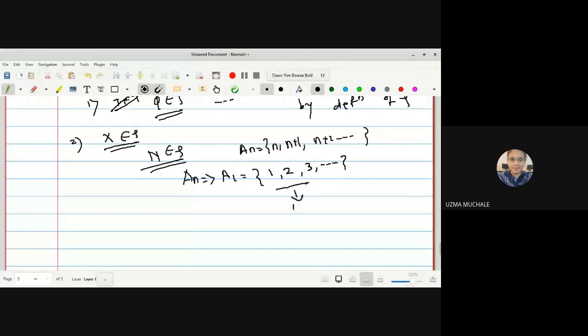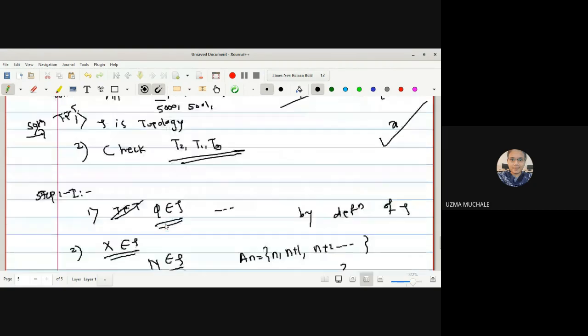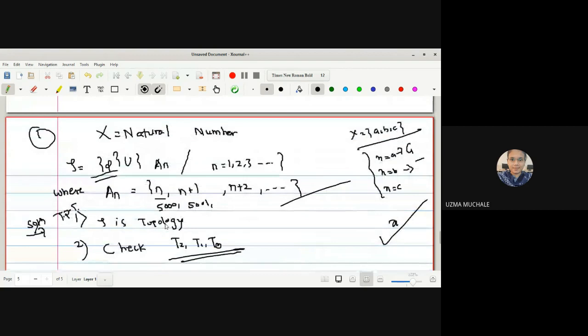This is nothing but your set of natural numbers. So A1 itself is X, the set of natural numbers, and hence it belongs to τ. Now what is our aim to prove? That the intersection also belongs to τ, and we have to prove the same for a union.